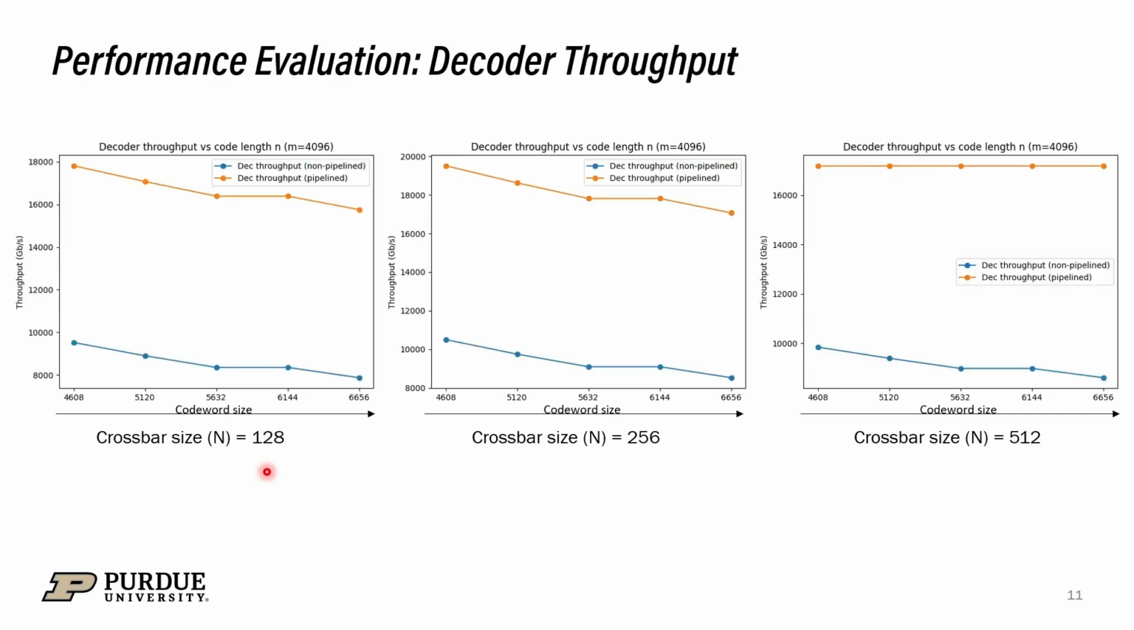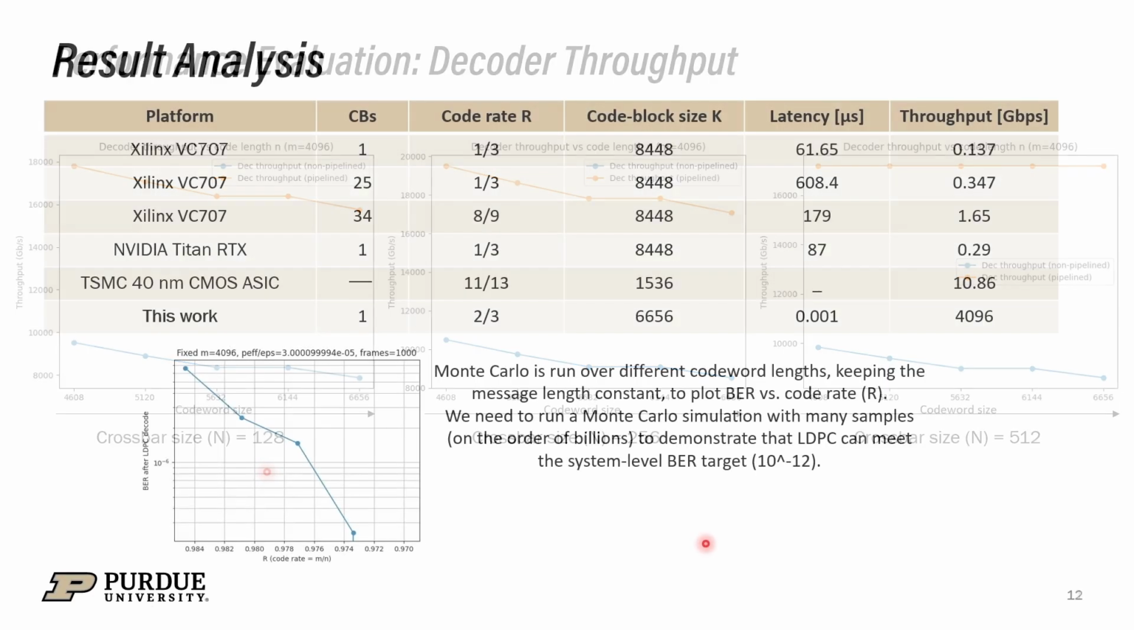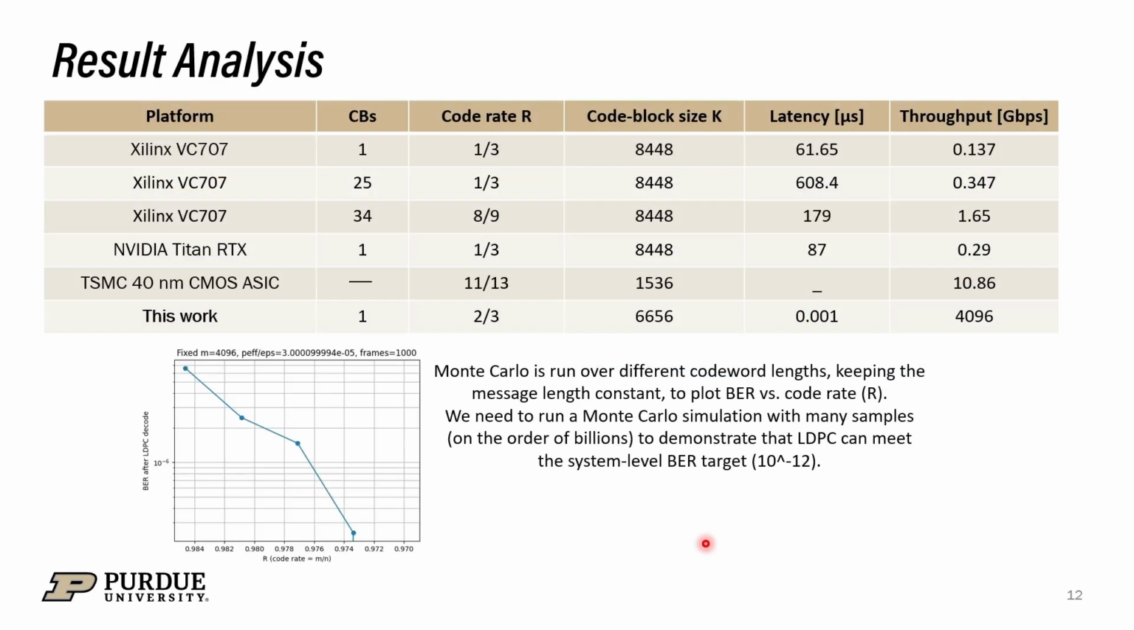Next, we move into the throughput of the decoder, where we perform the throughput analysis in two cases. The first one is the pipeline version, and the second one is the non-pipeline version. Here we can see that the pipeline version offers much higher throughput compared to the non-pipeline version in all the cases. Now let us look into the result analysis of our work.